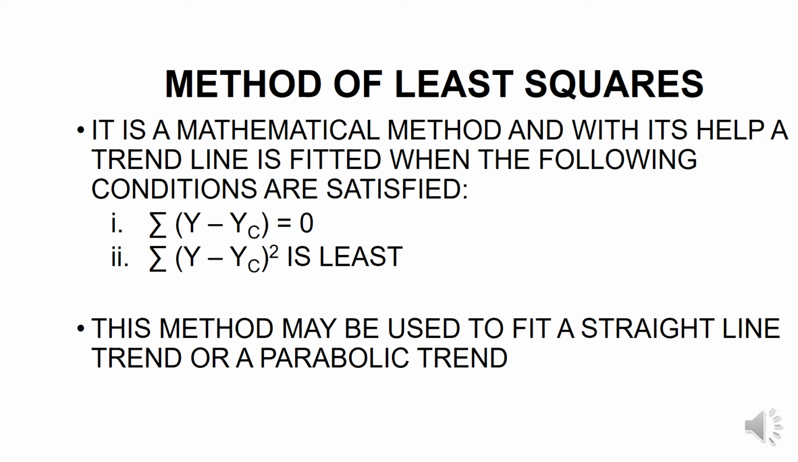Condition number one, the sum of deviations of actual values of y and their computed values of y is always 0. That is, students, please note and remember that summation of (y minus yc) should always be equal to 0. And condition number two, the sum of squares of the deviation of actual and computed values is least from the line, and hence this is known as the best fit line. This method of least squares may be used either to fit a straight line or a parabolic trend.